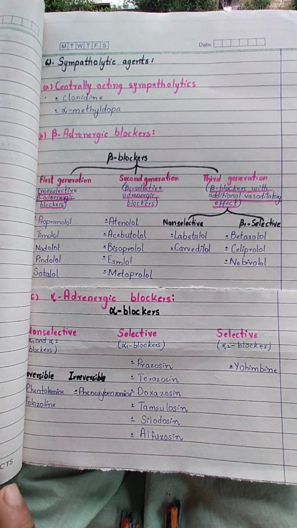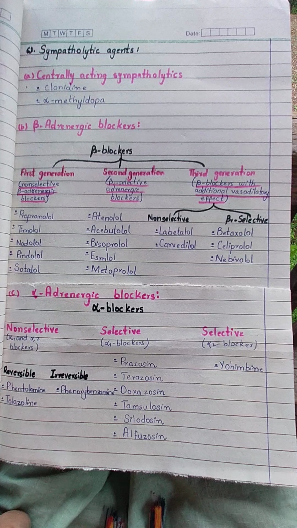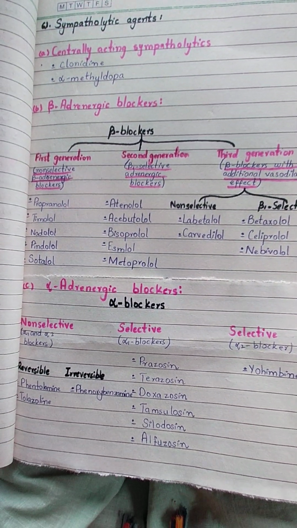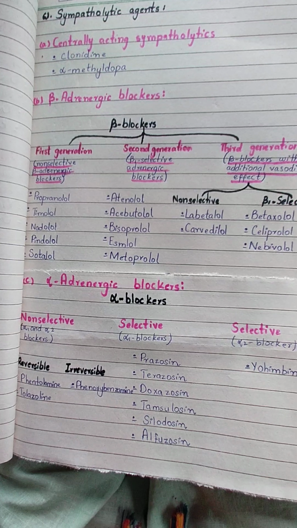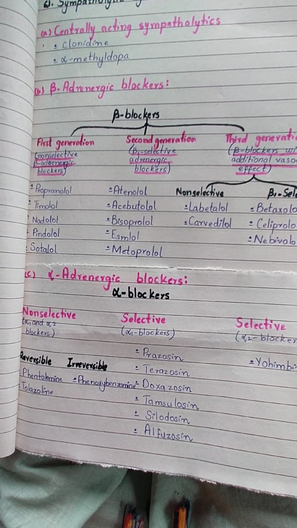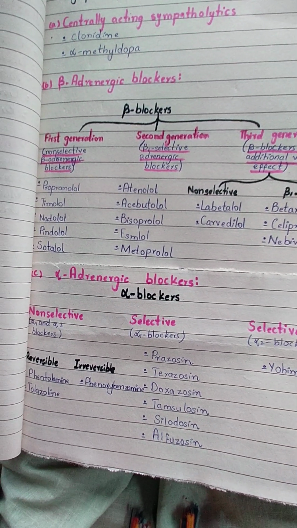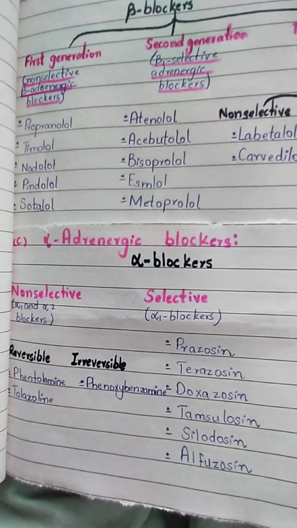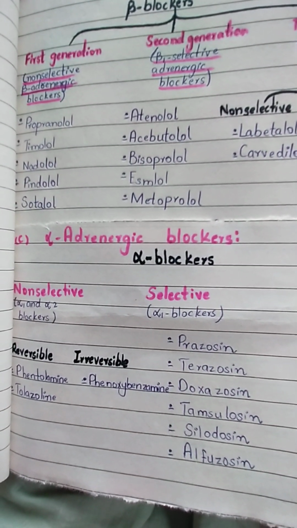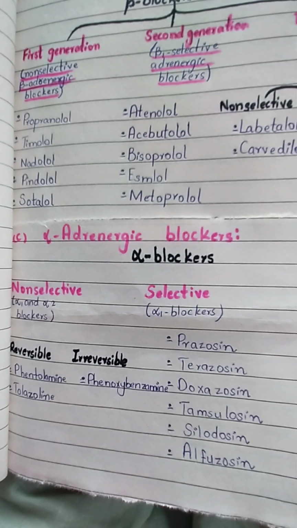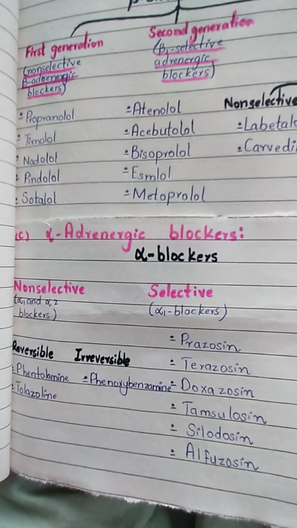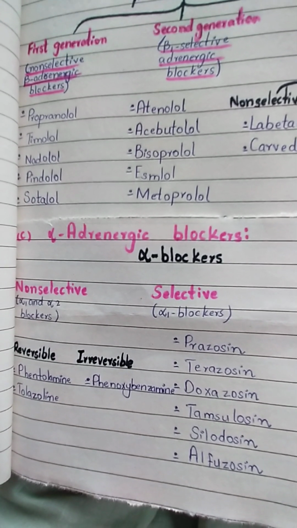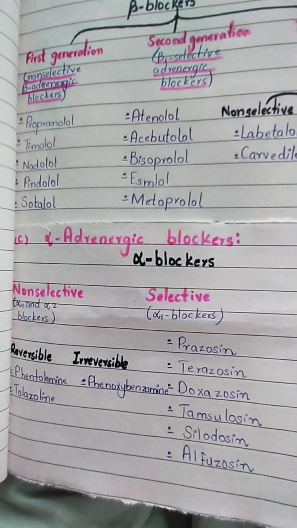Next come to alpha blockers. Alpha blockers again in the same way: non-selective, selective, alpha 1 and alpha 2 blockers. These are the non-selective. It includes the reversible and irreversible ones. Reversible ones contain phentolamine, tolazoline. Okay, what are the reversible non-selective alpha blockers? Phentolamine and tolazoline. Irreversible, phenoxybenzamine.